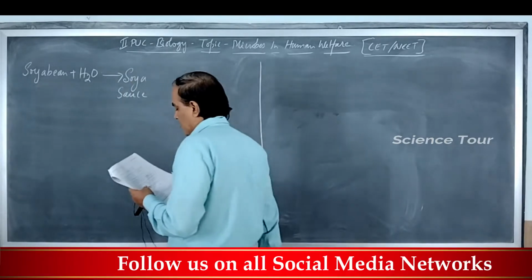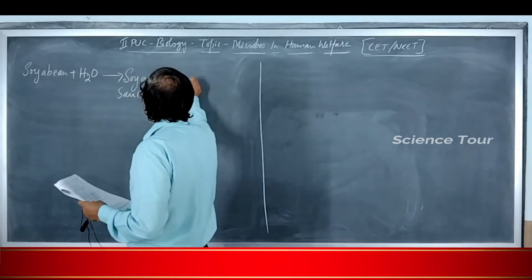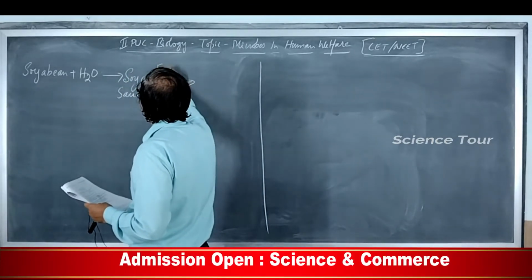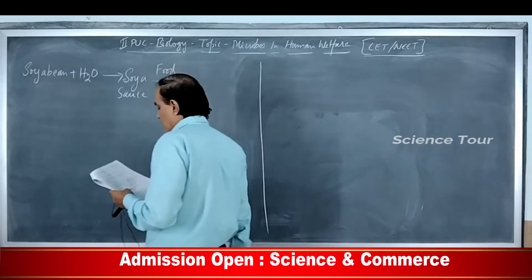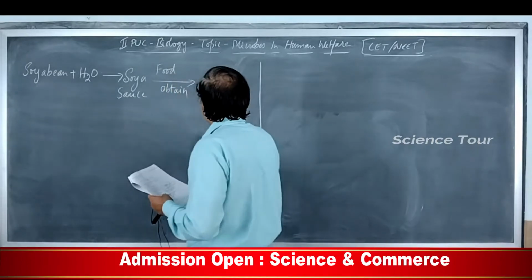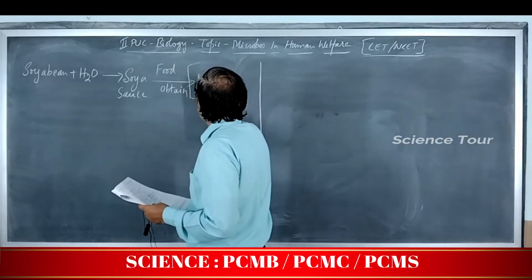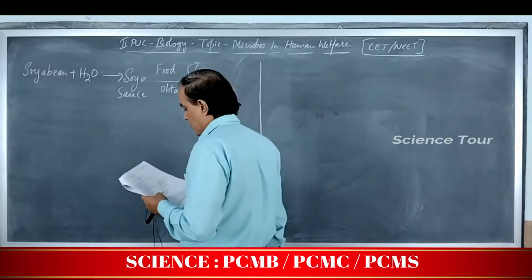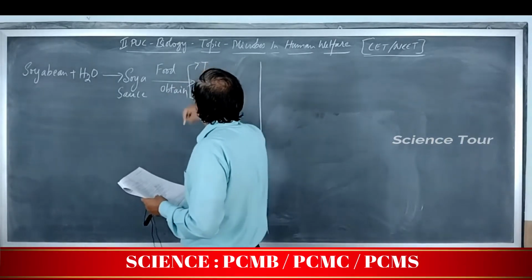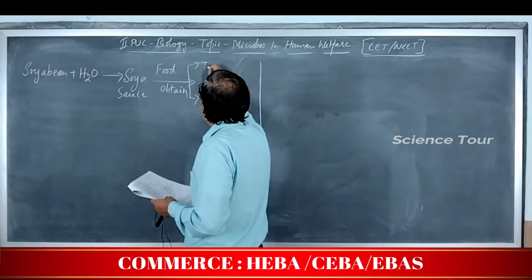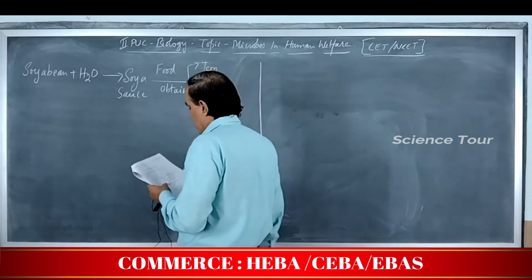And the food obtained by this is called as what?